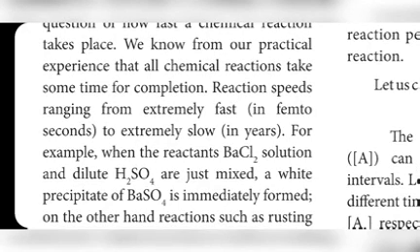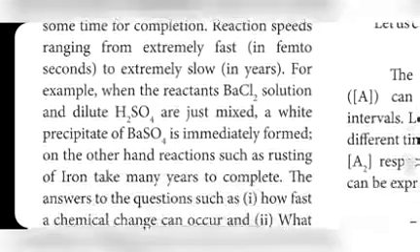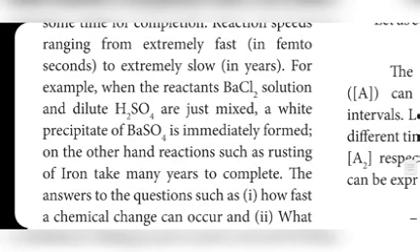Extremely slow means some chemical reactions take years to complete. For example, when barium chloride solution and dilute sulfuric acid are mixed, a white precipitate of barium sulfate is immediately formed. On the other hand, a reaction such as rusting of iron takes many years to complete.